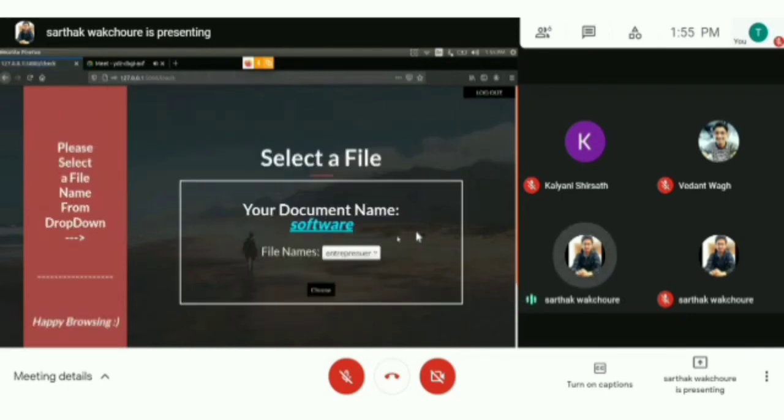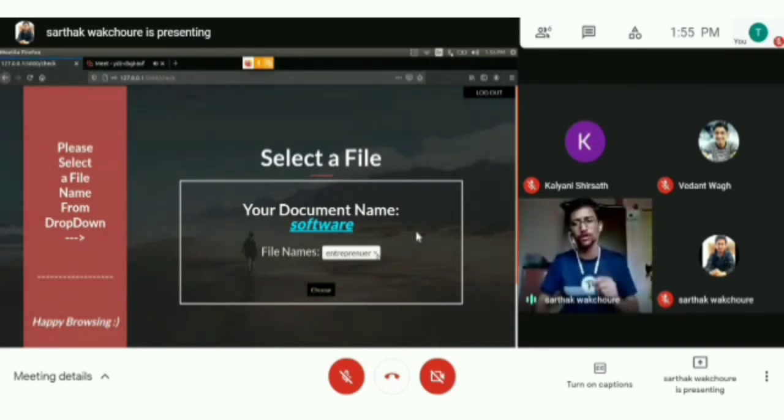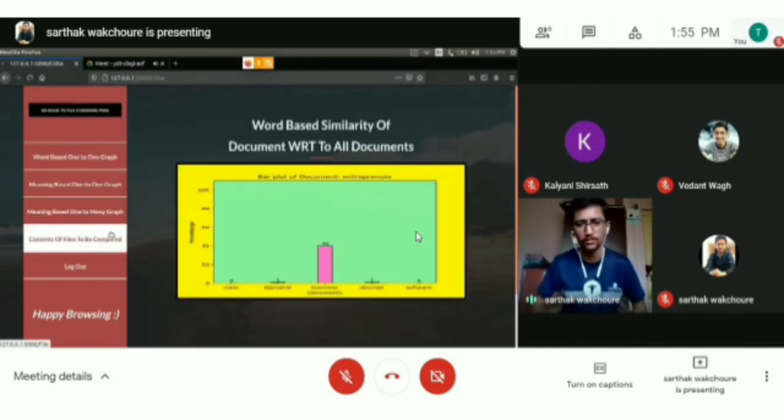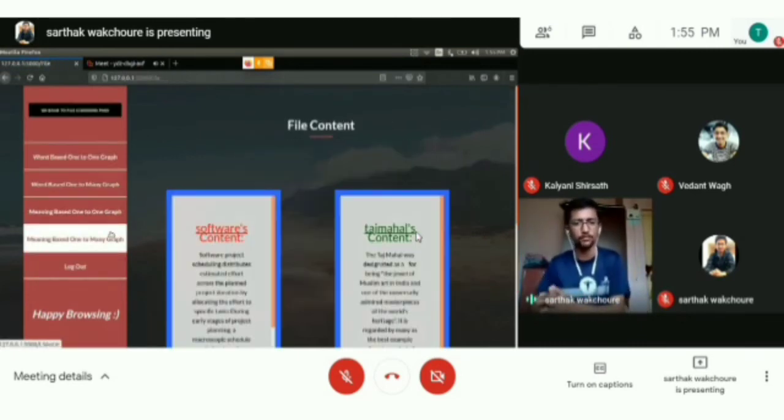Here you can see that the software name has been highlighted. Software was a document previously uploaded during the execution, and let's say he chooses another document, Taj Mahal, to compare his document with that document. So let's say he chooses it. Now before viewing the similarity score, let's have a look at the content of both documents.